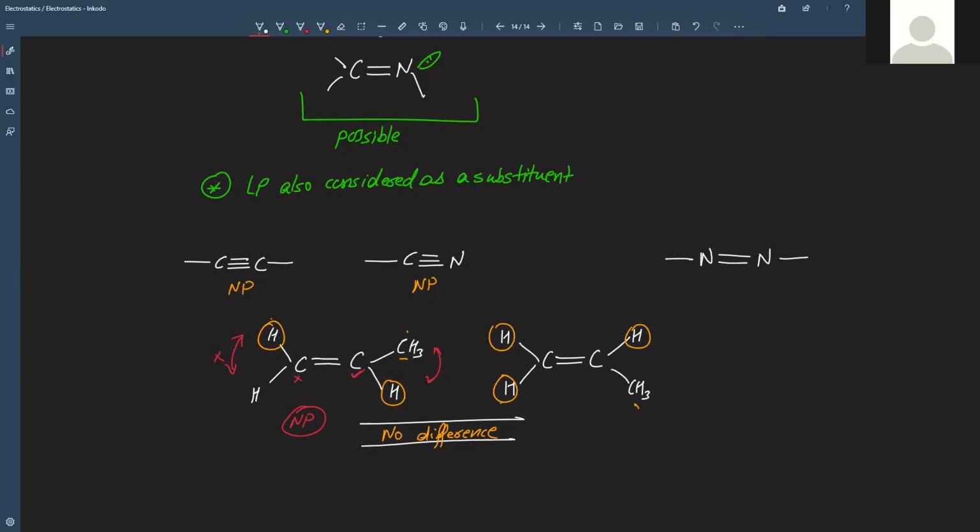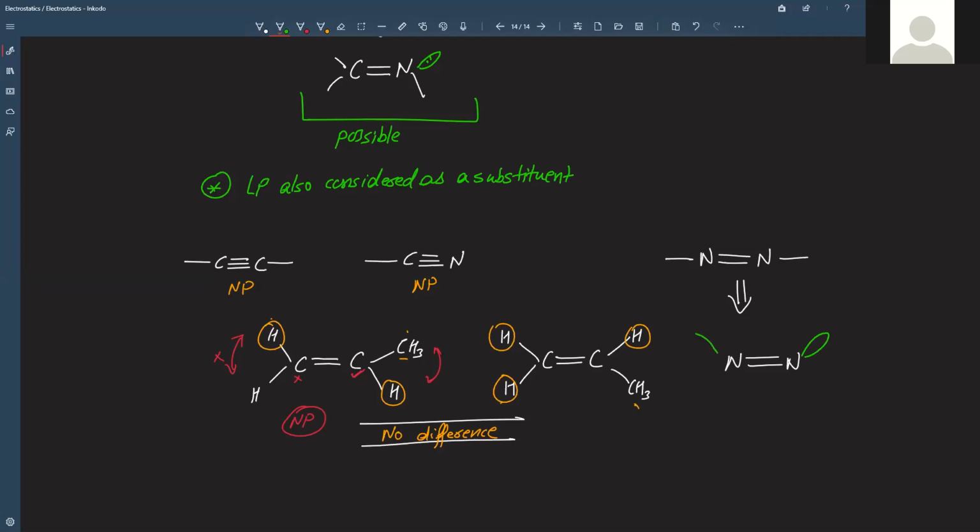Is geometrical isomerism possible? No. Why? Let's see, it is actually like this.